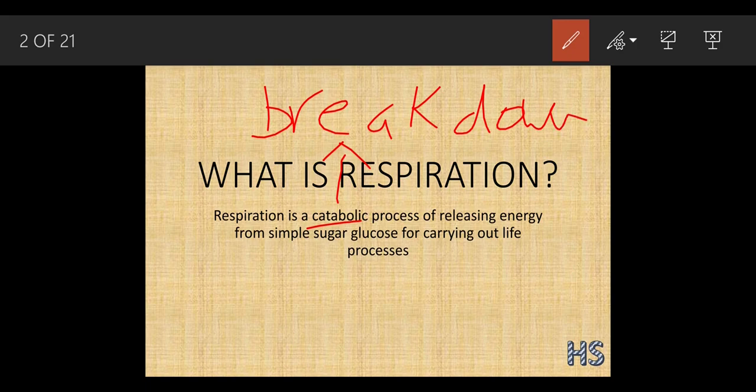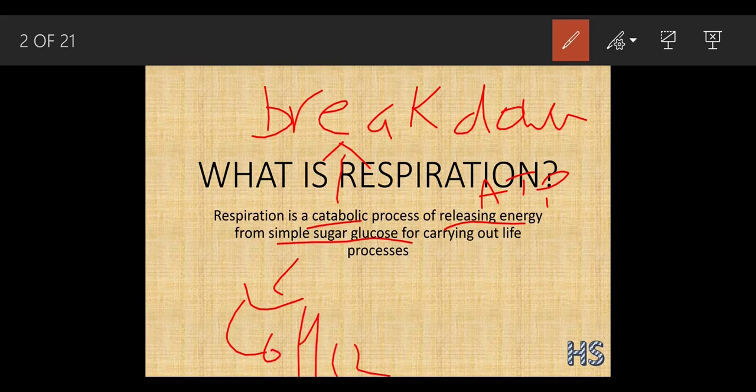of releasing energy. Releasing energy means what? ATP from the simple sugar glucose, that is C6H12O6. So basically respiration is nothing but a catabolic process, breaking down and releasing the energy in the form of ATP from the simple sugar glucose for carrying out the life processes.